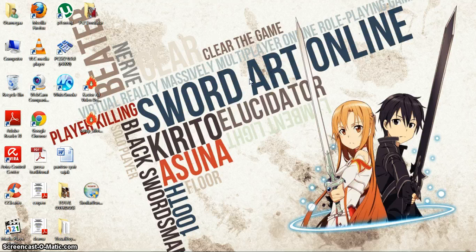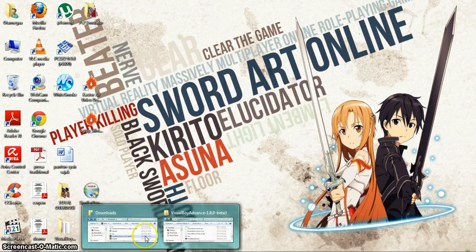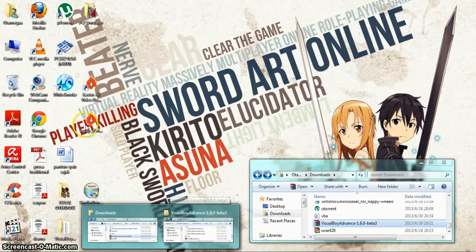So today I'm going to show you something for those who are interested in Game Boy stuff. I mean the emulator. You know, everyone knows it, right? Okay. So today I'm going to show you how to download Game Boy, which means Visual Boy Advance.